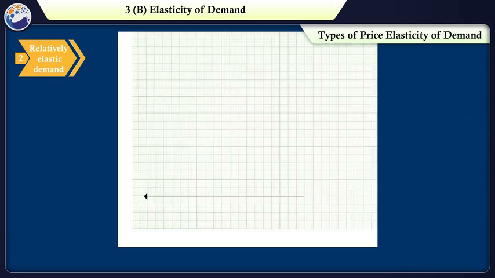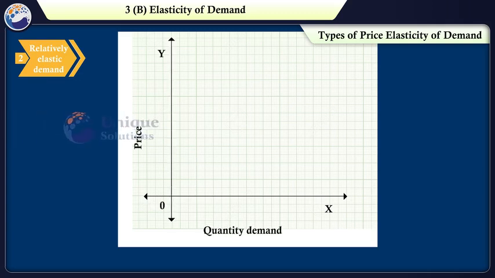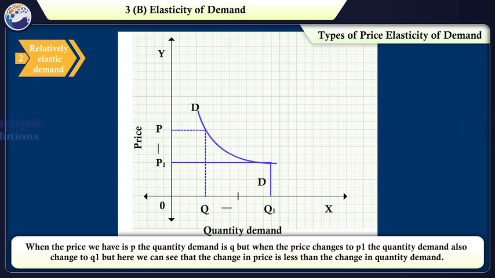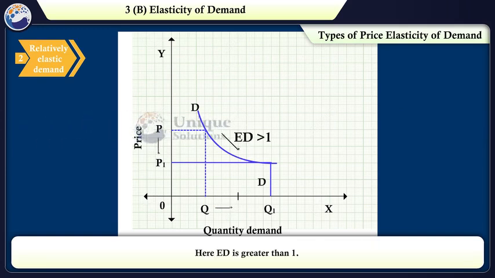Let's understand the concept of relatively elastic demand with graphical representation. When the price we have is P, the quantity demanded is Q. But when the price changes to P1, the quantity demanded also changes to Q1. But here we can see that the change in price is less than the change in quantity demanded. Here, ED is greater than 1.